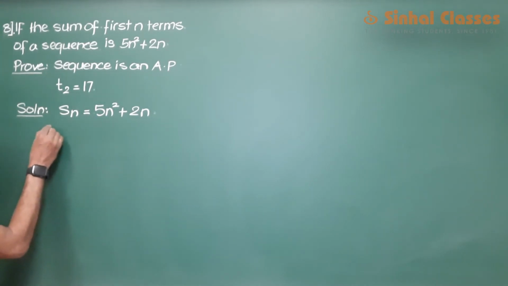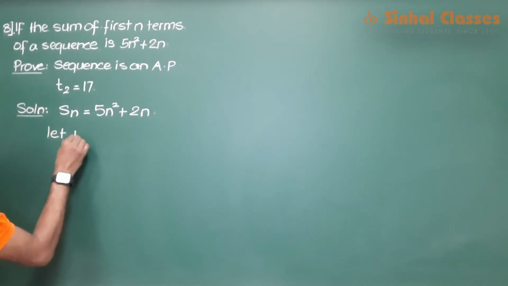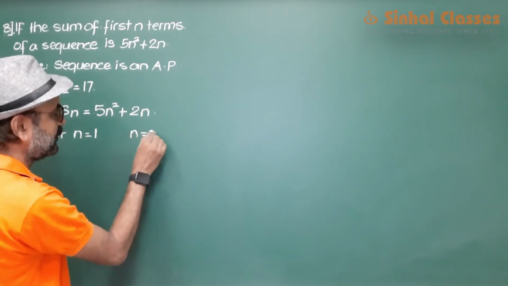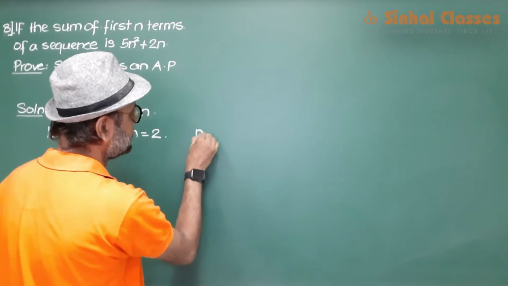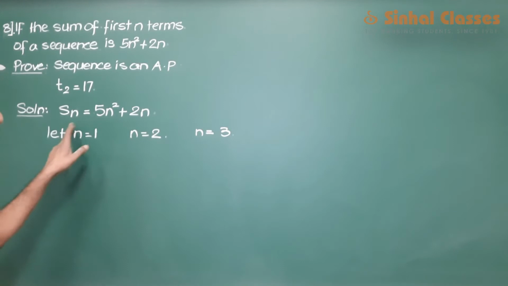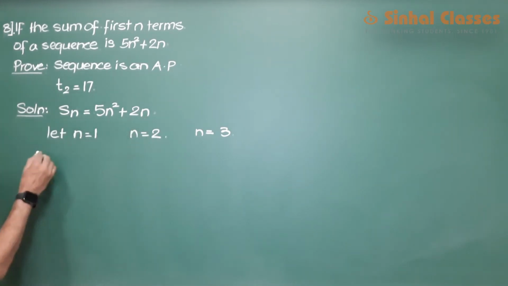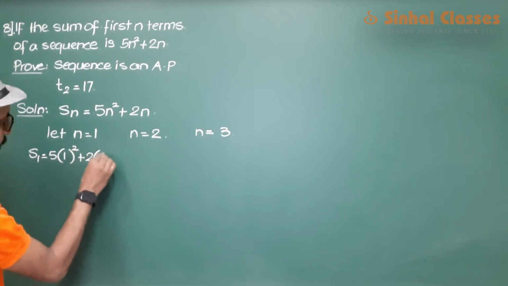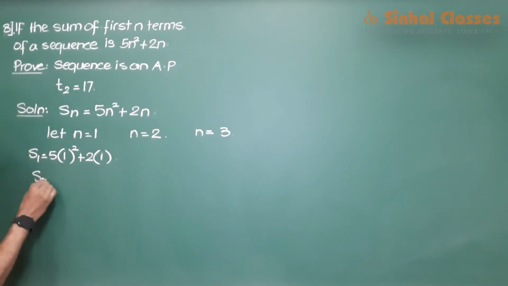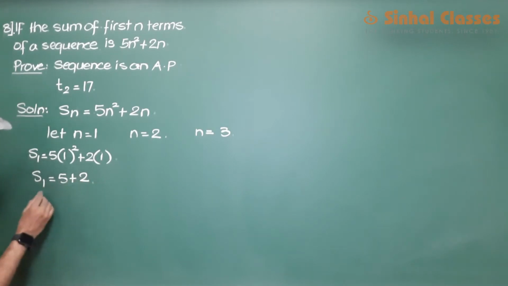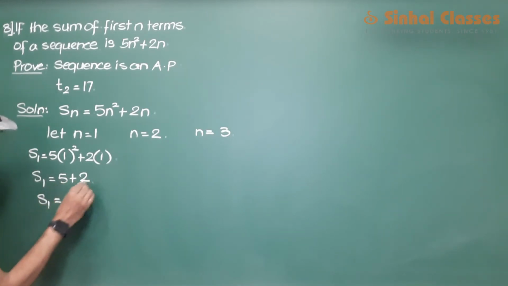Now we will assume let n is equal to 1, n is equal to 2, n is equal to 3, and we will substitute these values in this formula. So we have S1 is equal to 5 plus 2, S1 is equal to 7.